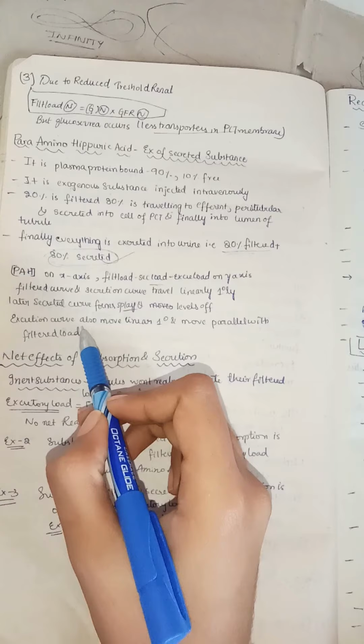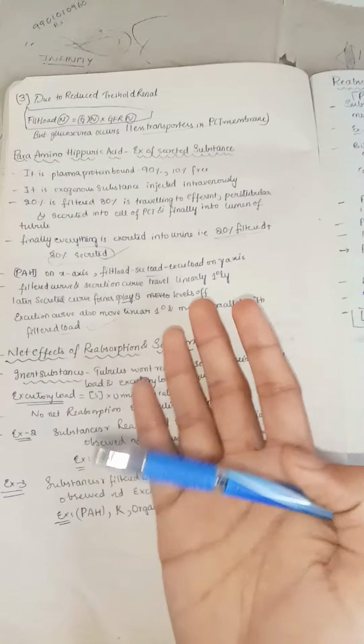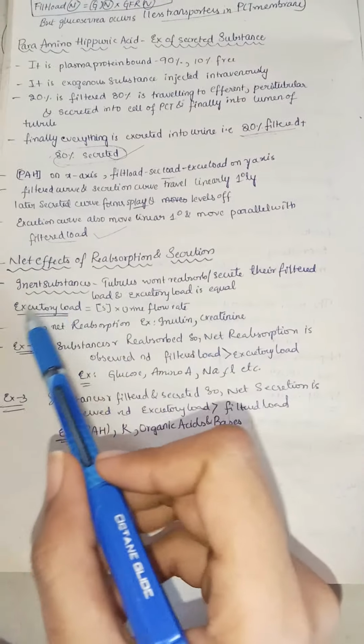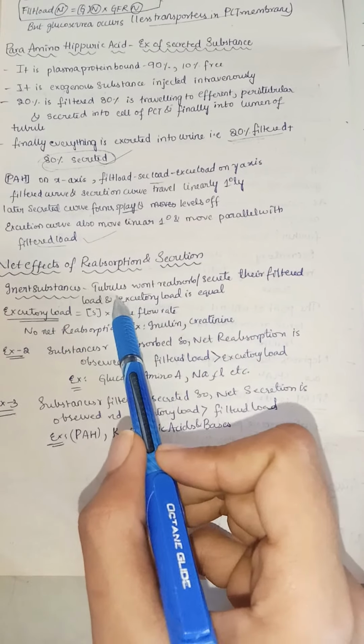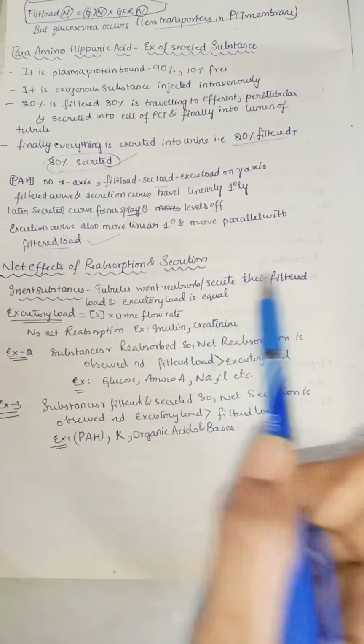So the excretion curve also moves linearly and moves parallel with the filtered load. Of course, how much is secreted, that will be excreted out. Now let us see the net effects of reabsorption and secretion. For inert substances, the tubules won't reabsorb or secrete them, so the filtered load and excretory load are equal.